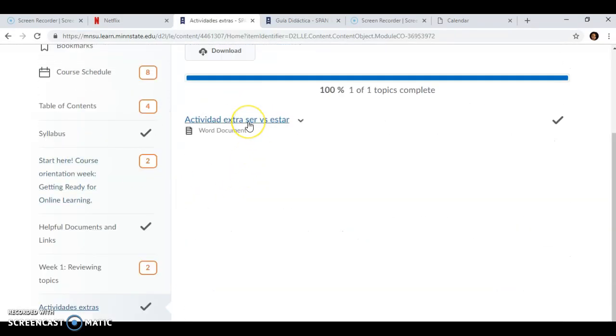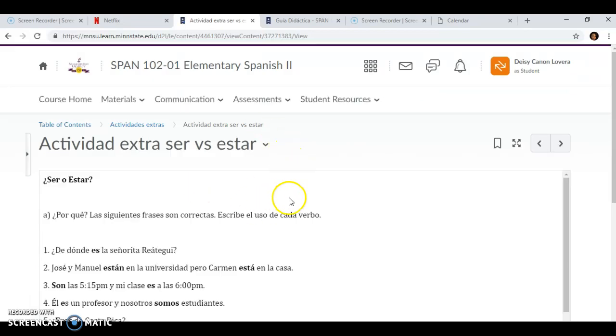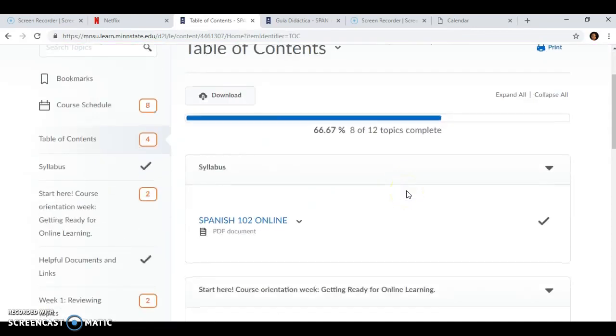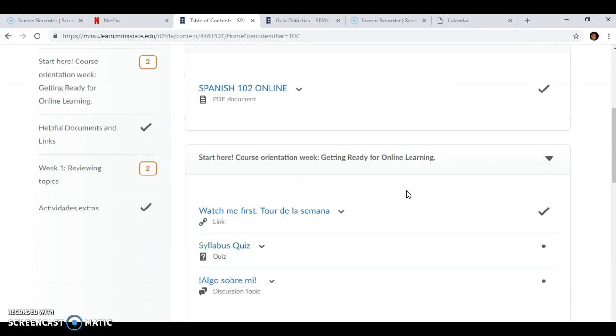Here in Actividades Extra, you will find some extra activities. An extra activity means that it's an activity that is not in my Spanish lab, and I have designed it. That is the activity that I have shown you about the verbs ser and estar that you have to complete in order to practice for your test or your quiz. Okay, so please let me know if you have any question related to this first week in our course. Otherwise, it will be more or less the way that my class will work during the semester.